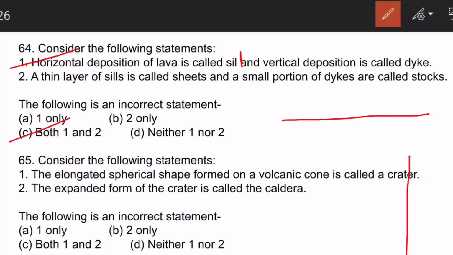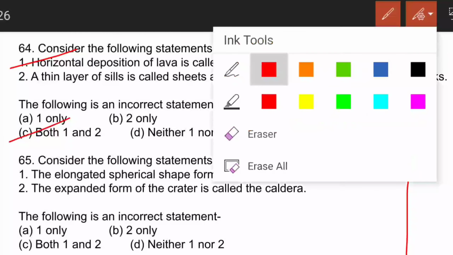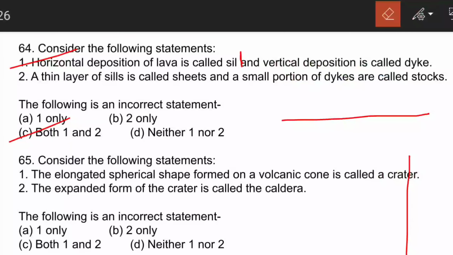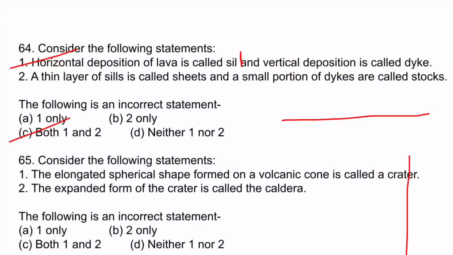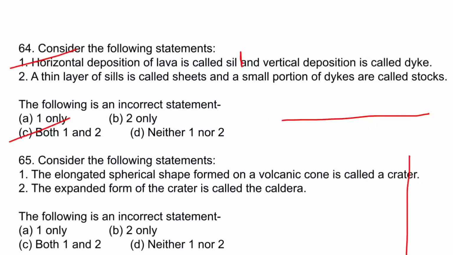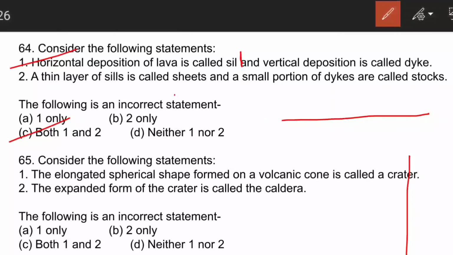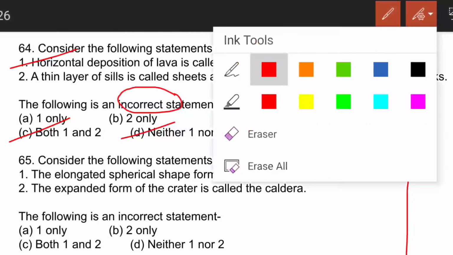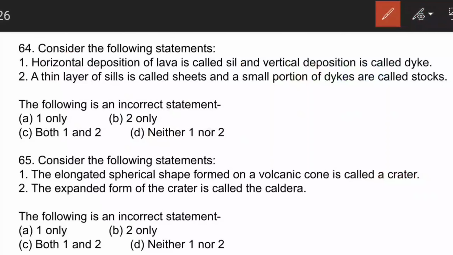The next question is, but I'm really sorry for this. Here it is asked, see, we tend to make this type of mistakes in exams also. So reading the questions properly is very important. Here it is asked about incorrect statement. So D will be the correct answer because both the statements are correct. Incorrect. So let's move forward.